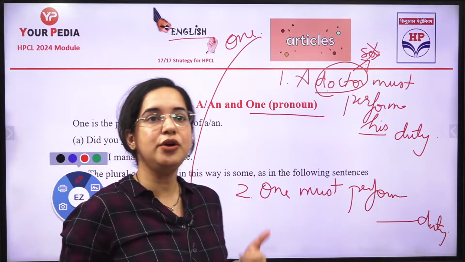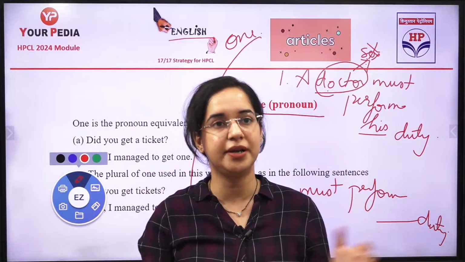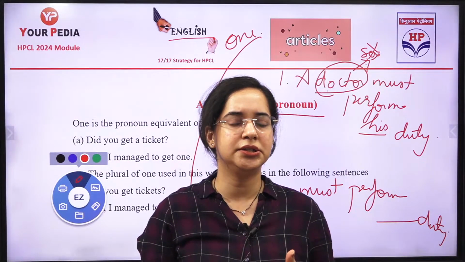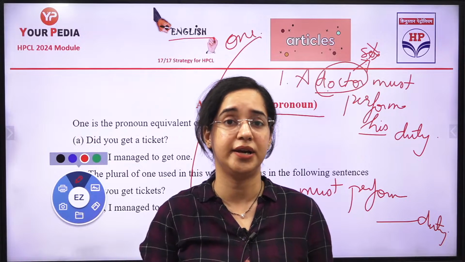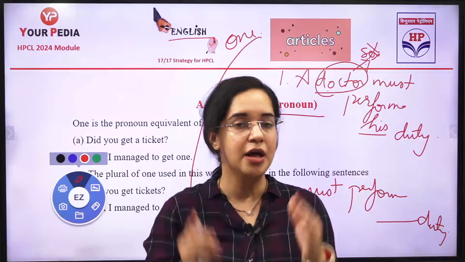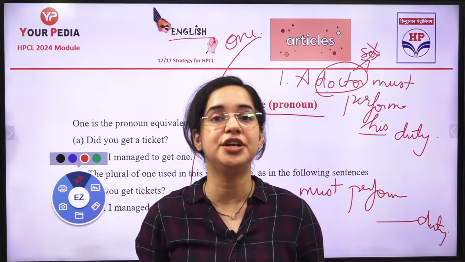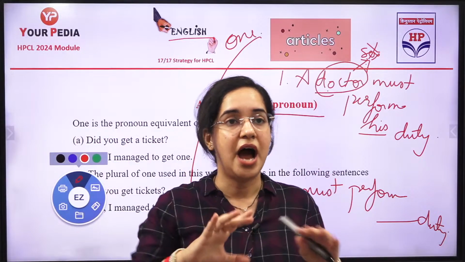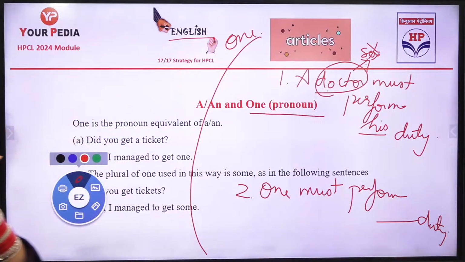So when you are not sure about the gender, it can be male, it can be female, it can be of the noun, it can be your lecturer, it can be lawyer, it can be doctor, it can be engineer. When I say engineer, I don't say he engineer or she engineer. I designate an engineer and it is an open end, right? So that is termed as engineer. So it will be: a doctor must perform his duty.